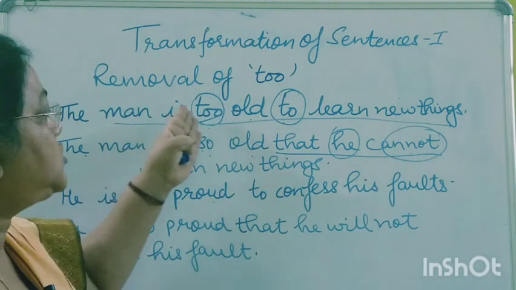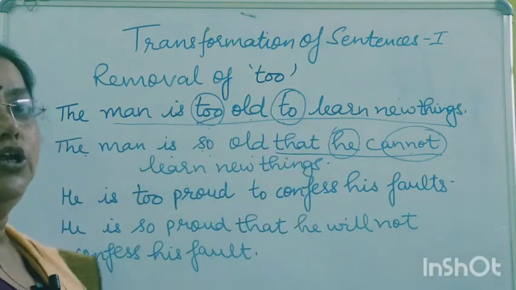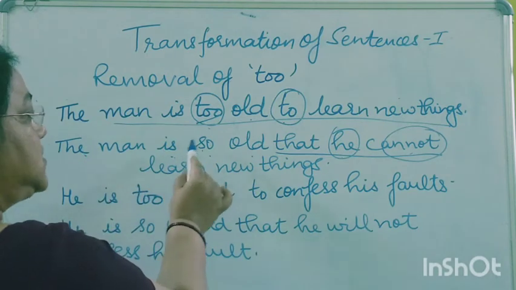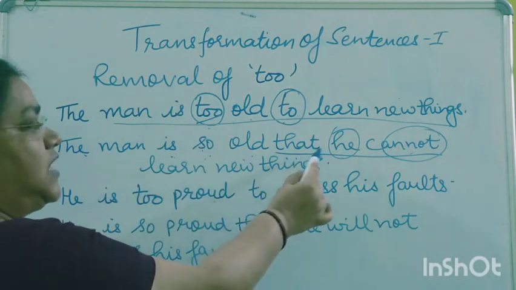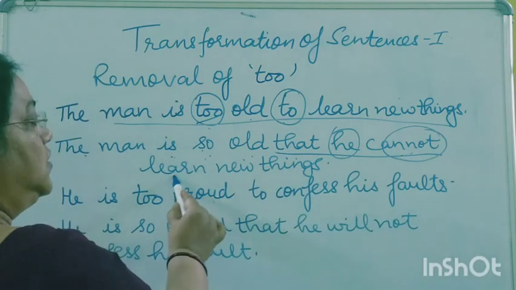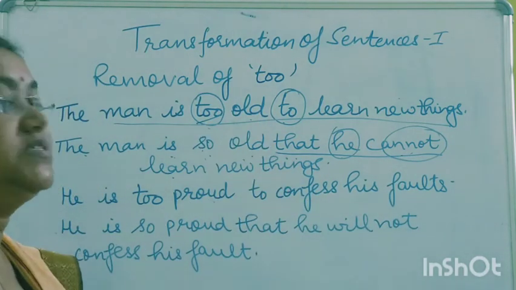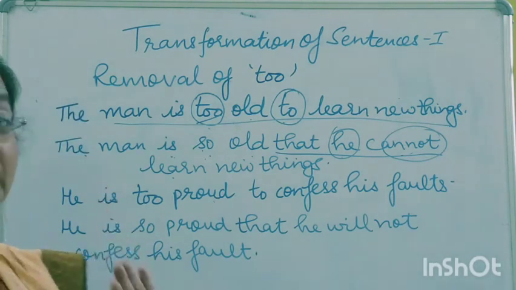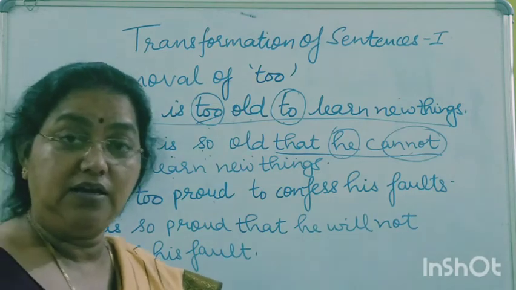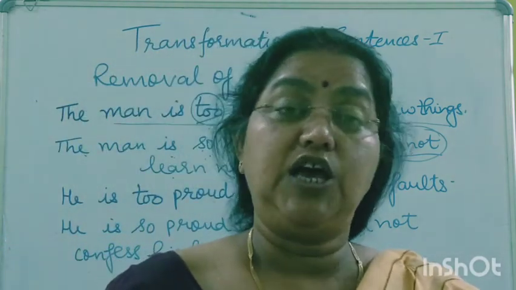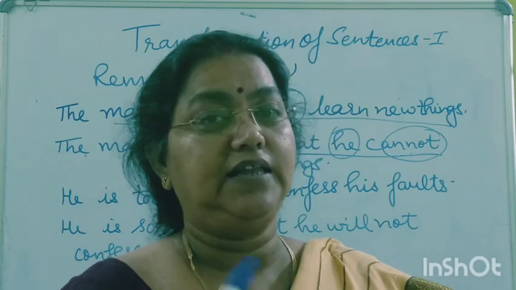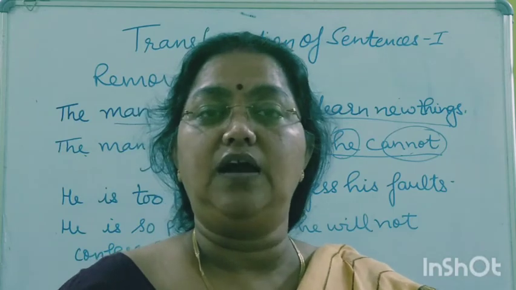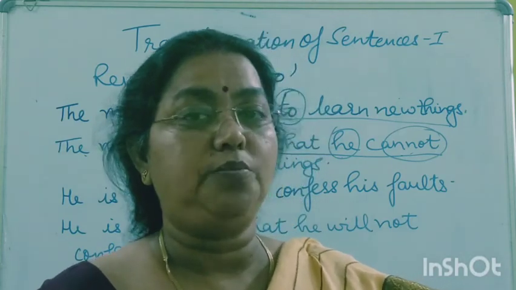So "the man is too old to learn new things" is transformed and it becomes, the man is so old that he cannot learn new things. Means he is old enough not to be able to learn new things. So the meaning has not changed. Meaning remains the same. If we do not add "not", then the meaning will change. So we have to always take care that the meaning after transformation should not be changed.